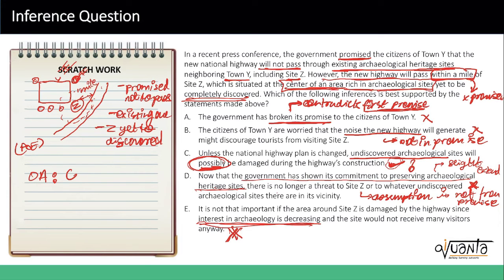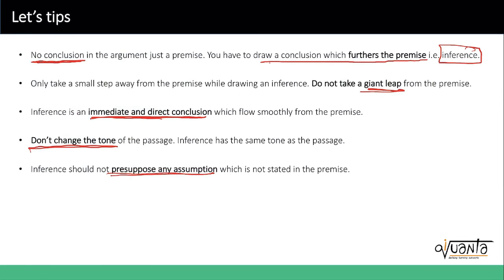So the author is trying to put in a presupposition, and then on the basis of that presupposition he is making an inference. So that inference is not correct. So you remember these 5 points. This will help you solve any questions related to drawing an inference or assuming or finding what the inference is.